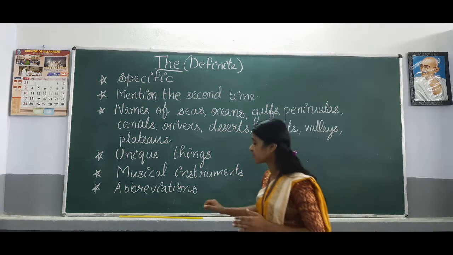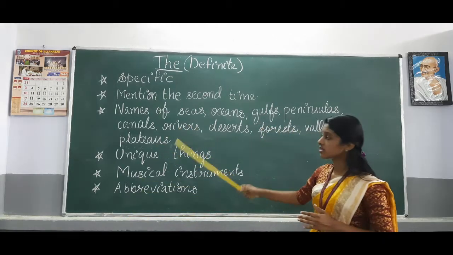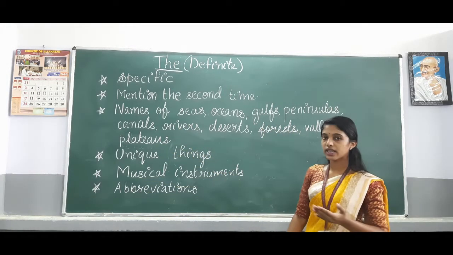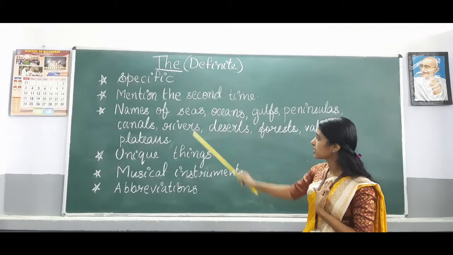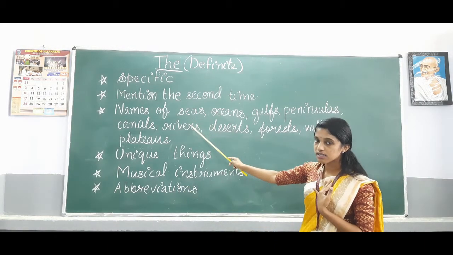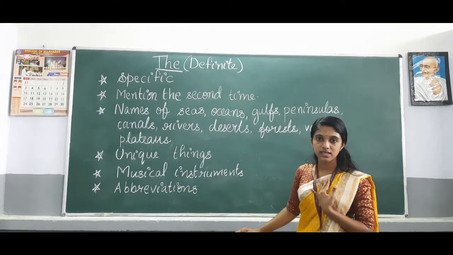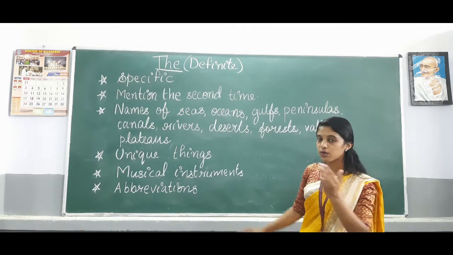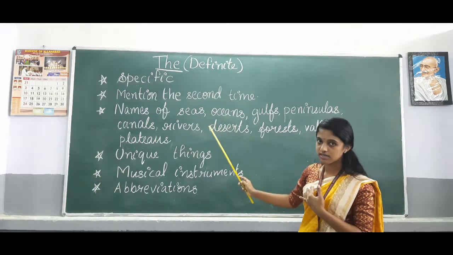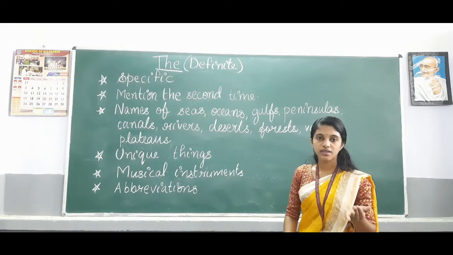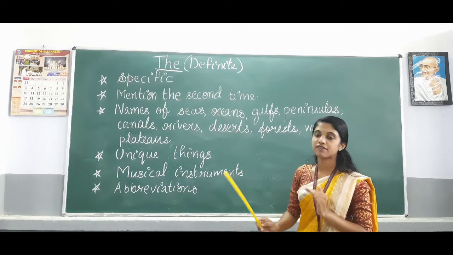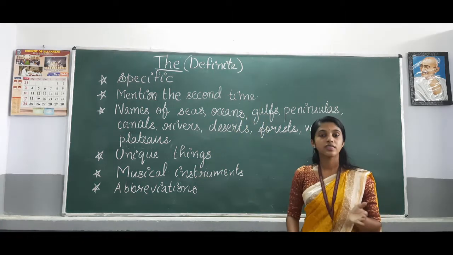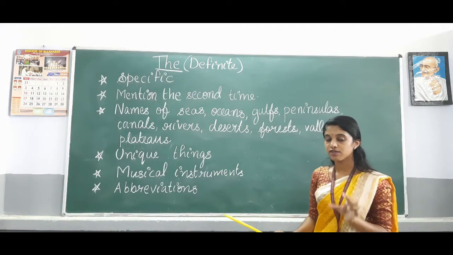Now you can see I have written a list of things. When we mention the names of these things, for example, names of seas, for example, the Black Sea, the Dead Sea, the Arabian Sea, then we use the with the names of these things. Oceans, the Indian Ocean, the Pacific Ocean. Gulfs, the Persian Gulf, so there also we use the.